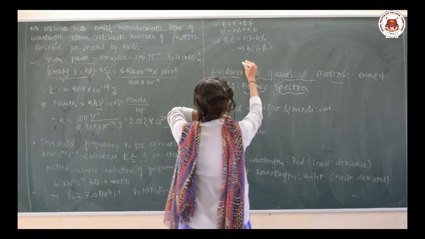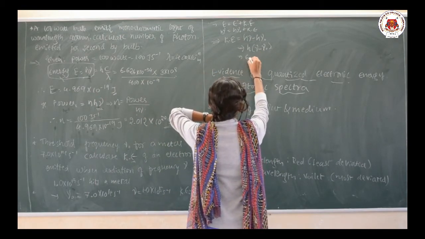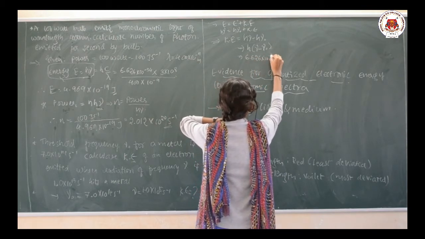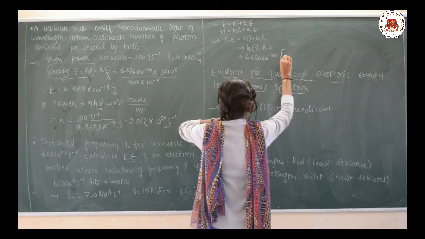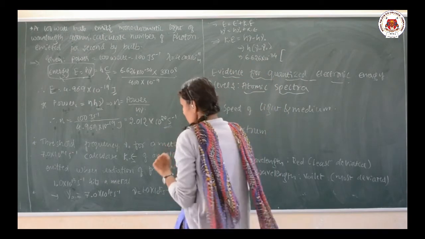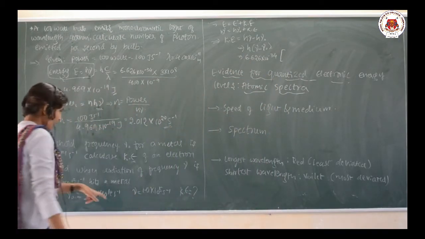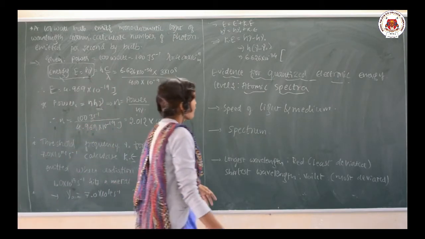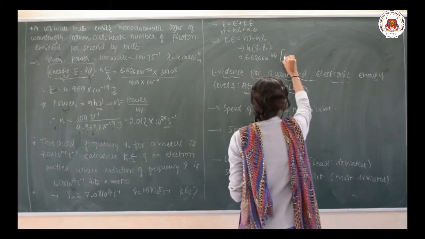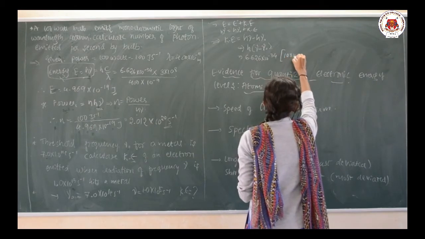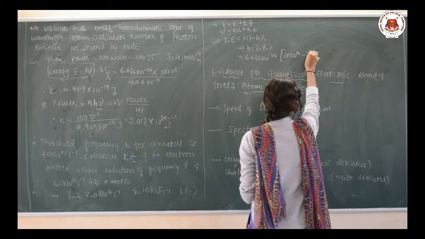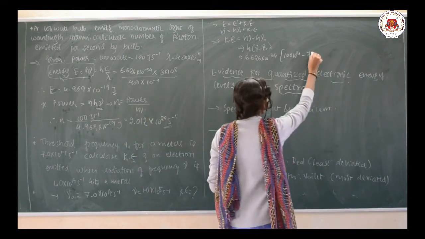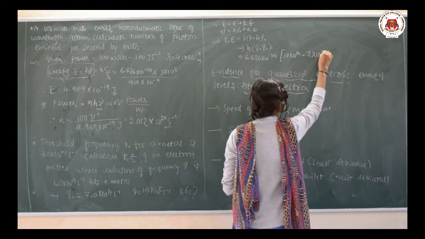So let us substitute the values here. 6.626 into 10 to the power minus 34, and then into the bracket, the nu value 1.0 into 10 to the power 15. I will write that as 10 into 10 to the power 14, minus nu naught, 7 into 10 to the power 14.